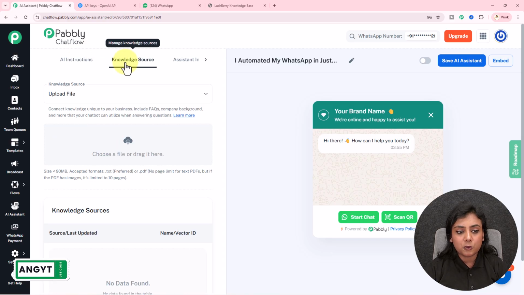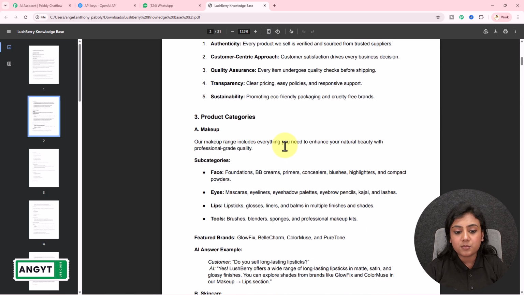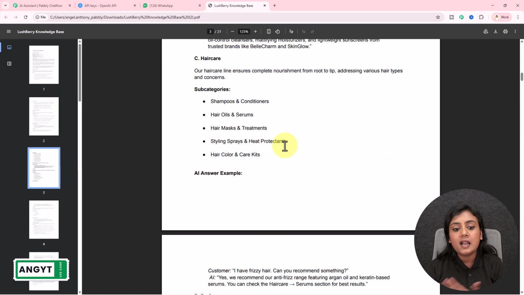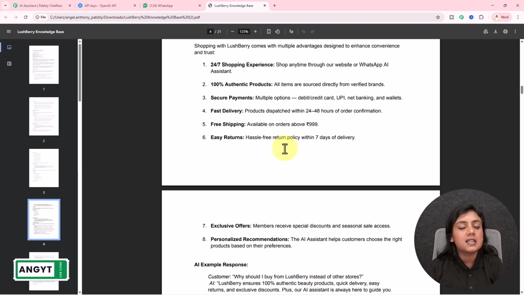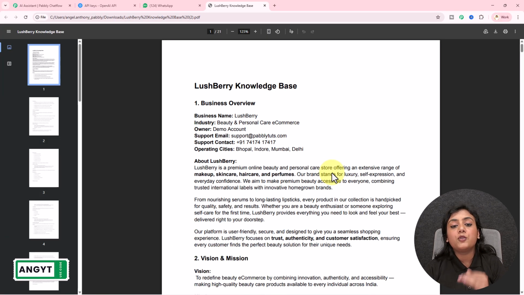Next is knowledge source. Knowledge source is a very important part of this AI assistant. Knowledge source is a documentation known as knowledge base in which you're going to enter about your business. What is your business about? What are the missions? What are the product categories, types of products, prices of products? Like if you have a service-based business, what is your service? What are the policies? You have to enter everything about your business in this knowledge base.